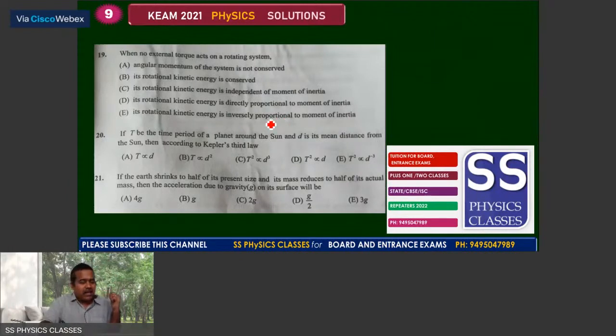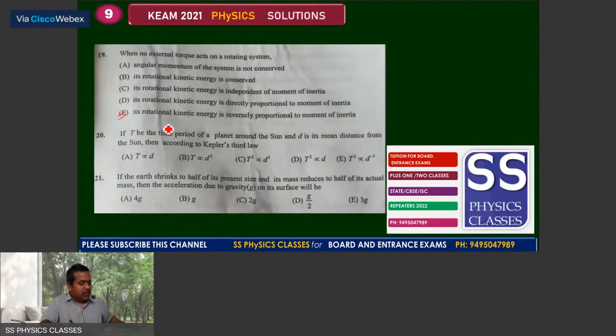The rotational kinetic energy is inversely proportional to the moment of inertia. Constant, we can take that twice kinetic energy is equal to L square division by 2I. You get the concept as the 19th one. That is, you get the answer as E choice.